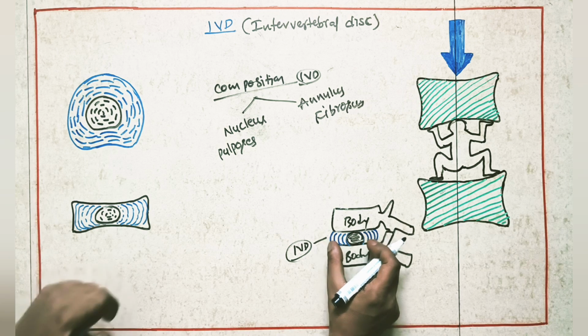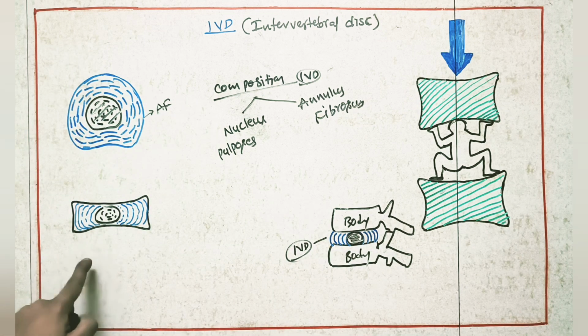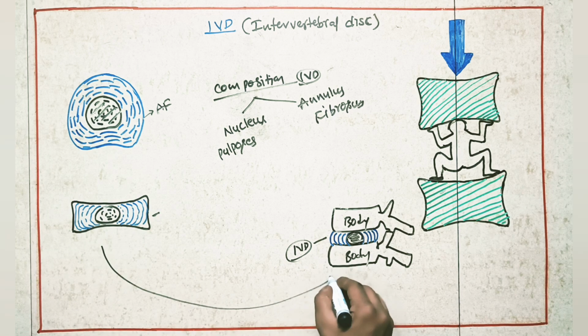Here is the same IVD, seen superiorly. This is nucleus pulposus. This is annulus fibrosus. Here we are seeing the same image from the side view. So these are about nucleus pulposus and annulus fibrosus.